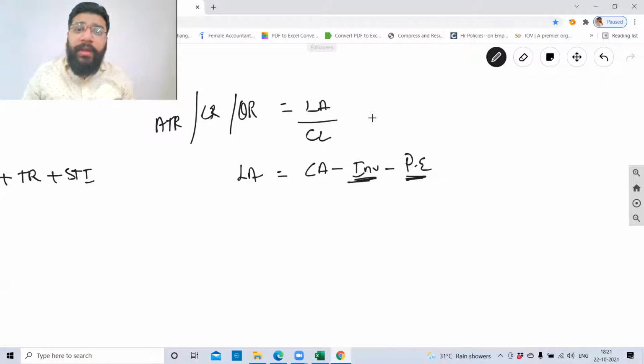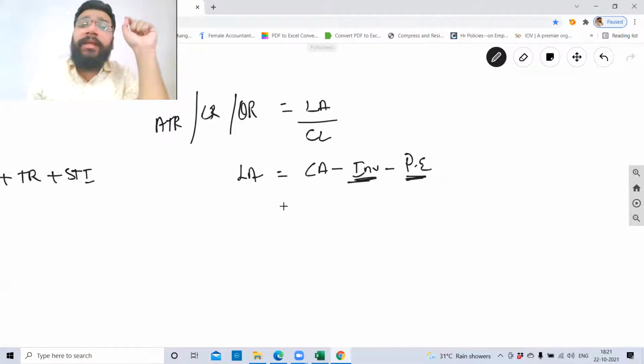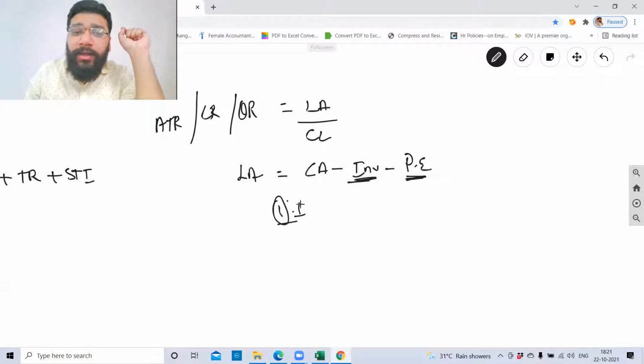Yes, sir, clear. Okay. The ideal ratio for liquid ratio, guys, is 1:1. At least you should have 1 rupee in your pocket to pay your 1 rupee liability. This is the standard ratio. Are you all clear with this?